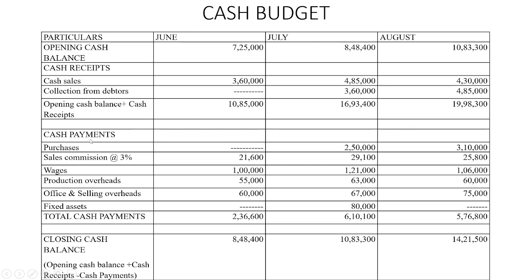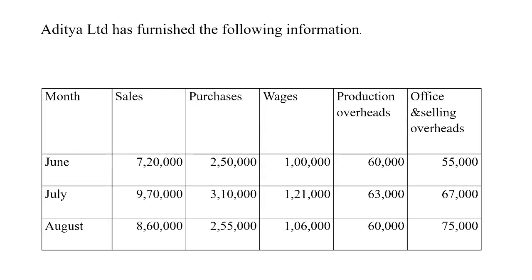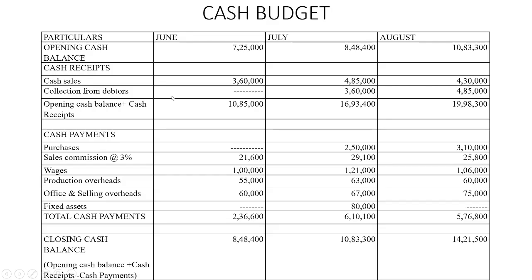Now we have various cash payments. One is purchases. The information is given that the creditors for purchases grant 1 month credit. So if you purchase in the month of June, the payment is made next month, that is June purchases of 2,50,000 will be paid in the month of July. Suppose we had information about May purchases, that would have been paid in the month of June. But since the information is not given, you write it as blank.